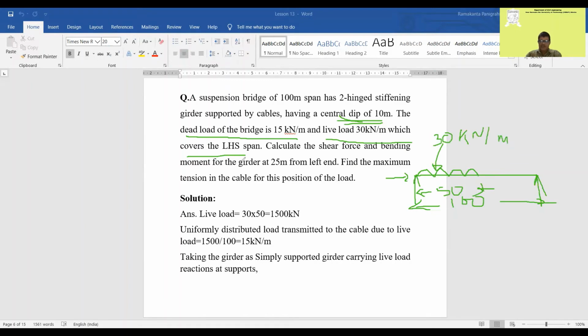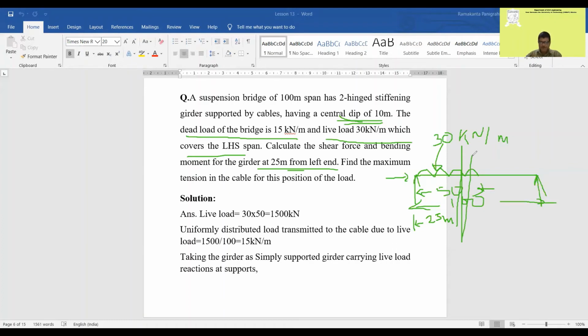Now calculate the shear force and bending moment for the girder 25 meter from the left end. So from here, at 25 meter. What is the value of shear and bending that you have calculated? Sometimes the load will be given like this, or sometimes the load will be given per meter square.